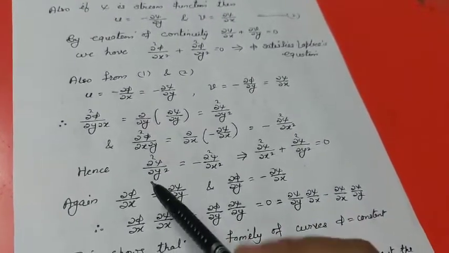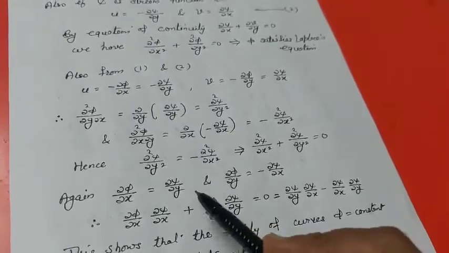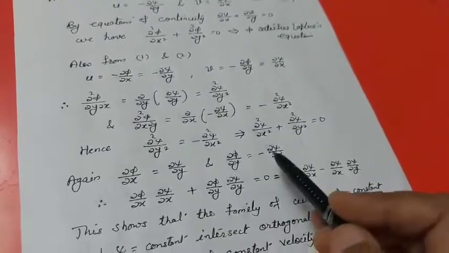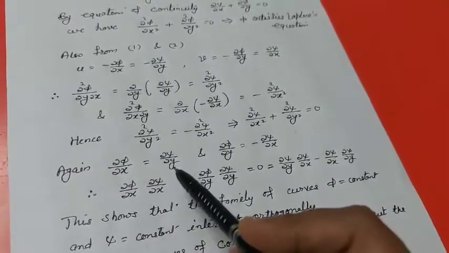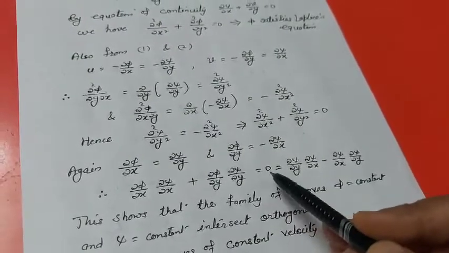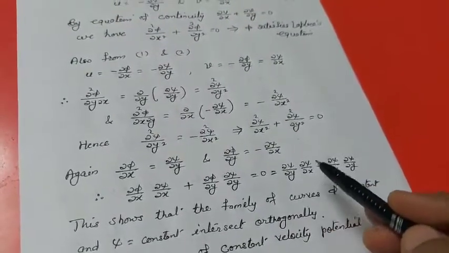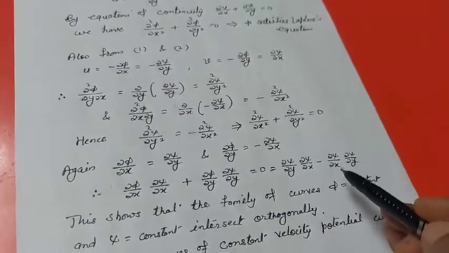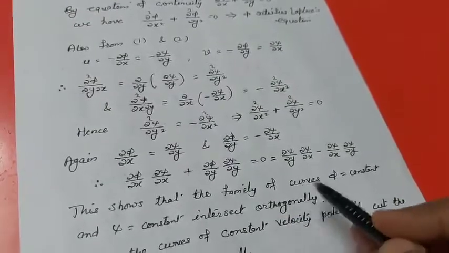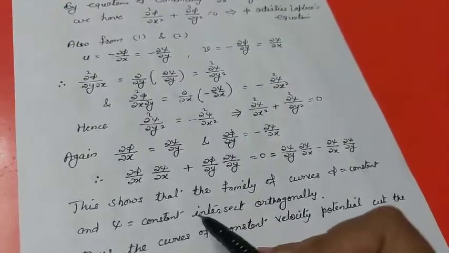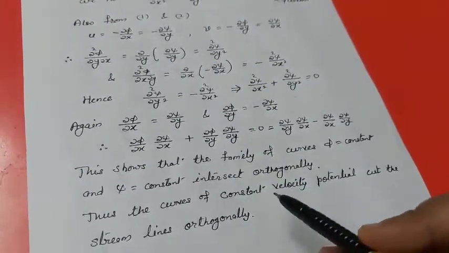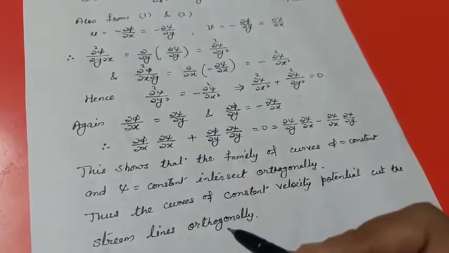Again, ∂φ/∂x is equal to ∂ψ/∂y, and ∂φ/∂y is equal to minus ∂ψ/∂x. From these two results, we have ∂φ/∂x into ∂ψ/∂x plus ∂φ/∂y into ∂ψ/∂y equal to 0, as this is ∂ψ/∂y into ∂ψ/∂x minus ∂ψ/∂x into ∂ψ/∂y. So this shows that the family of curves φ equal to constant and ψ equal to constant intersect orthogonally. Thus the curves of constant velocity potential cut the streamlines orthogonally.